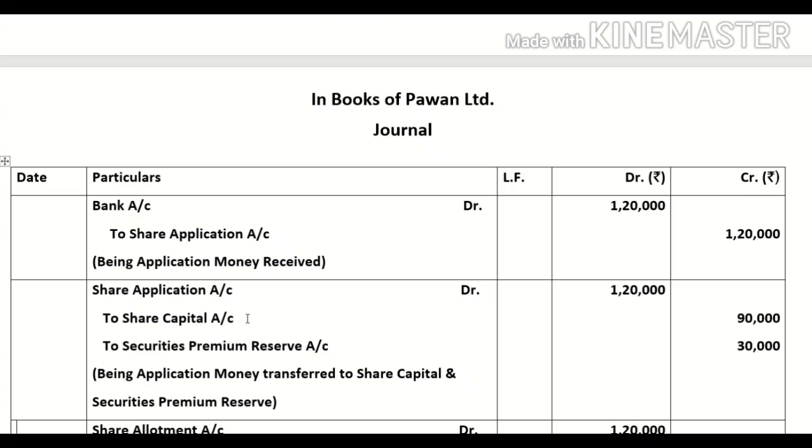So capital at the rate rupees 3 on 30,000 shares, so amount will be 90,000. And how much premium is called along with the application? 1. On how many shares? 30,000. So 1 multiplied by 30,000, it will be 30,000.